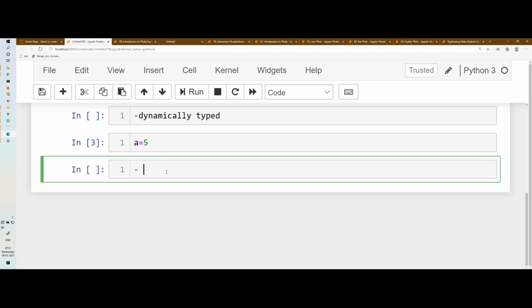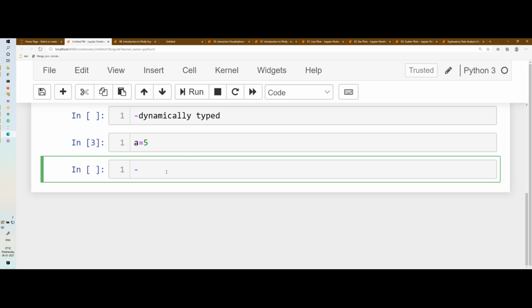The first thing is how to install any package in Python. Python is full of packages. For everything we have a package. For machine learning we have a package, deep learning we have a package, visualization we have 4 or 5 packages, for statistics we have a package, for network programming we have a package, IoT we have a package. Tell me anything in the world, you will find a package. For converting PDF to Word document, we have a Python package. For connecting with the database, we have a package. So for everything, we have a package.